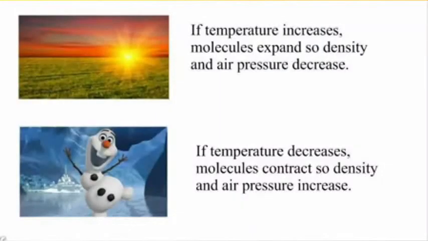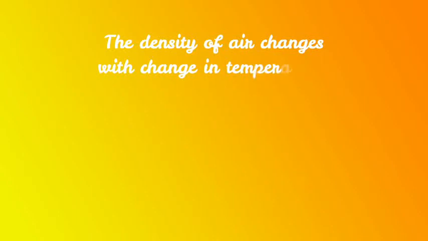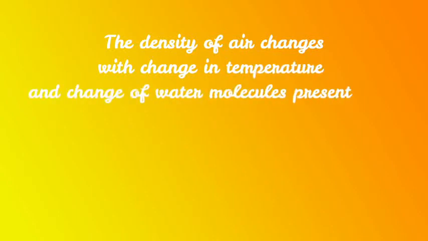The atmospheric pressure at a place is affected by the change in temperature and the amount of water vapor present in air at that place. The reason is that the density of air changes with the change in temperature and with the change of water vapors present in it.